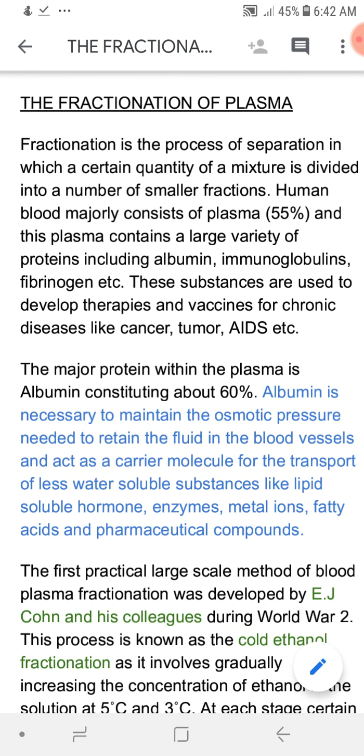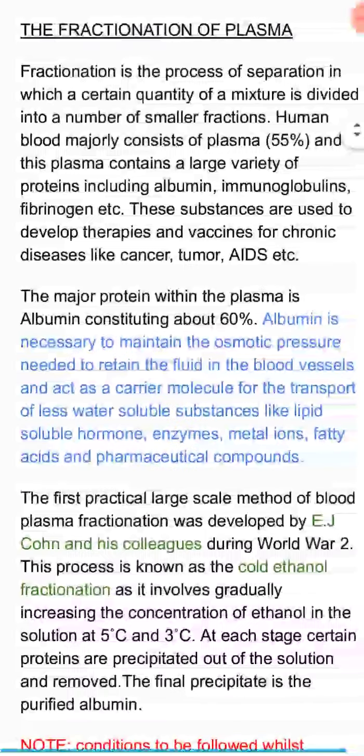My topic is the fractionation of plasma and human plasma protein fraction. So fractionation is nothing but the process of separation. So here, as the title suggests, it is a separation of plasma. So human blood consists of two components. The first one is plasma, and then we have formed elements.